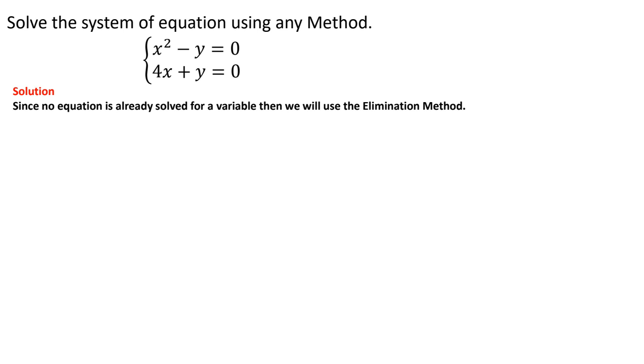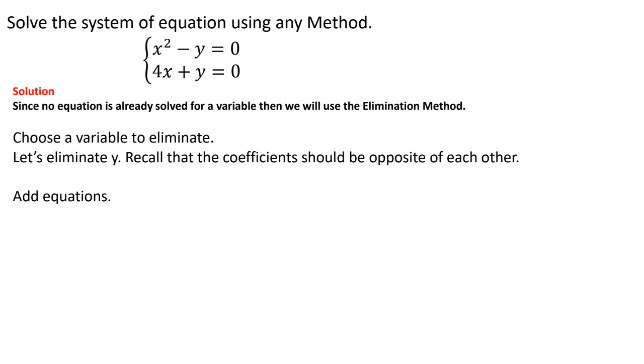So now we're going to solve this. We can use any method we want, but let's go ahead and use the elimination method since they didn't solve for any variable. And also, just looking at this, if I add these two together without doing anything, I'm going to eliminate my y's because I have the same value for y, and they're both opposite signs. So let's go ahead and add them together using the elimination method. When I add them together, I see that my y's got eliminated. So I end up with x squared plus 4x equals 0.